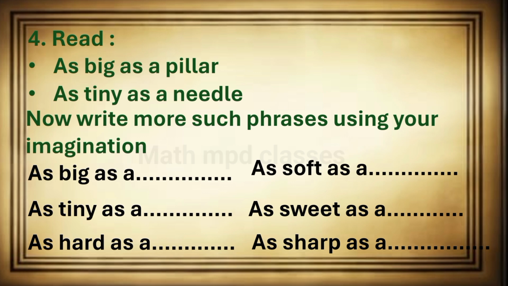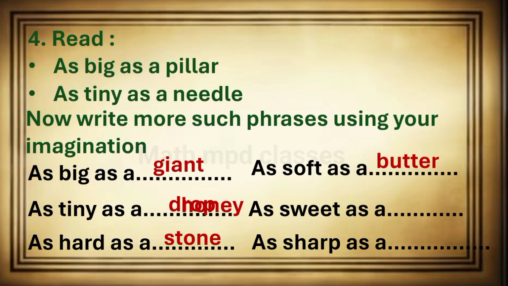Question number 4. As big as a pillar, as tiny as a needle. Now, write more such phrases using your imagination. As big as a giant. Next, as tiny as a drop. Next, as hard as a stone. As soft as butter. As soft as honey. As sharp as a sword.